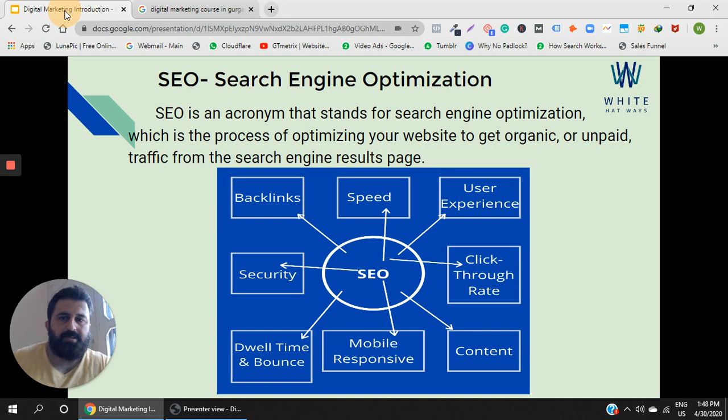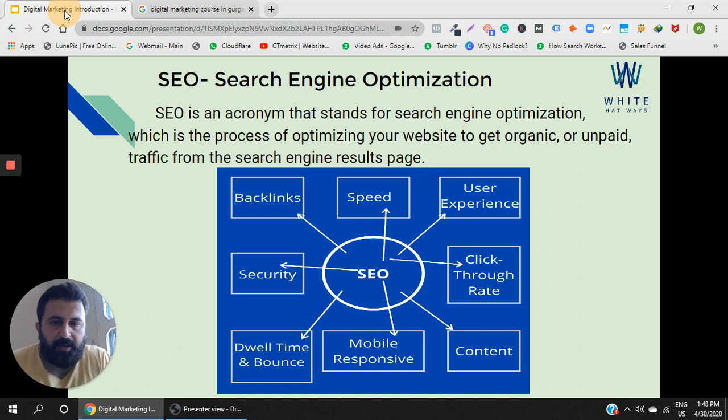Now let's see what is search engine optimization. So search engine optimization, or SEO, is the process of optimizing your website to get organic or unpaid traffic from the Google search engine results page.